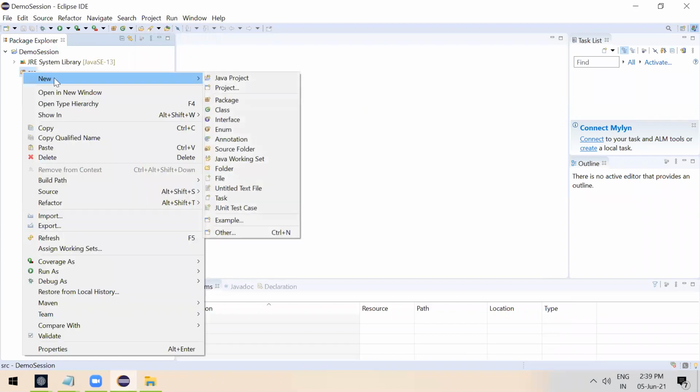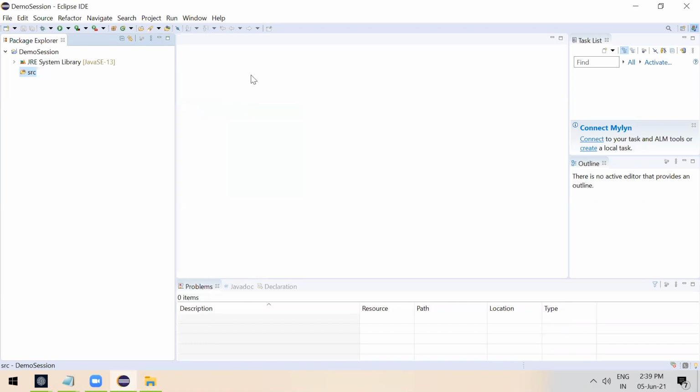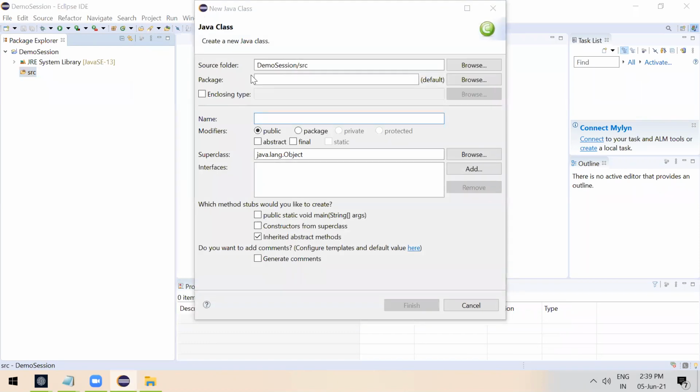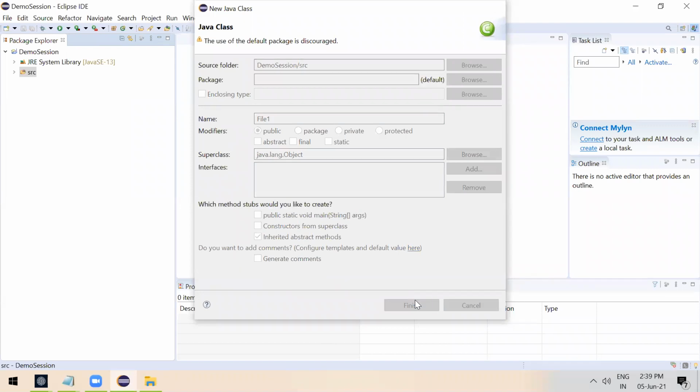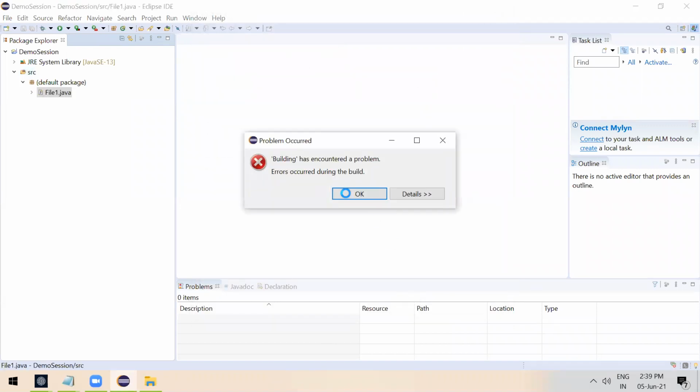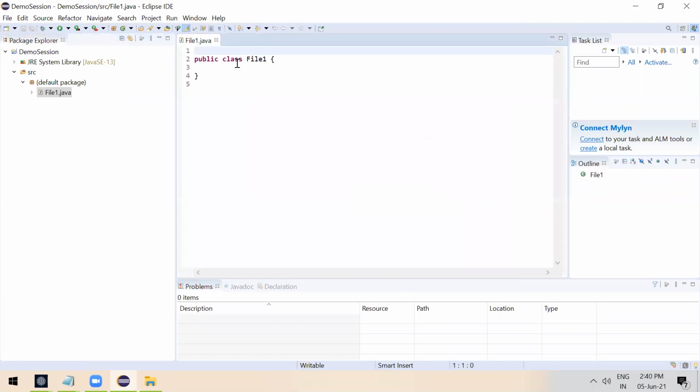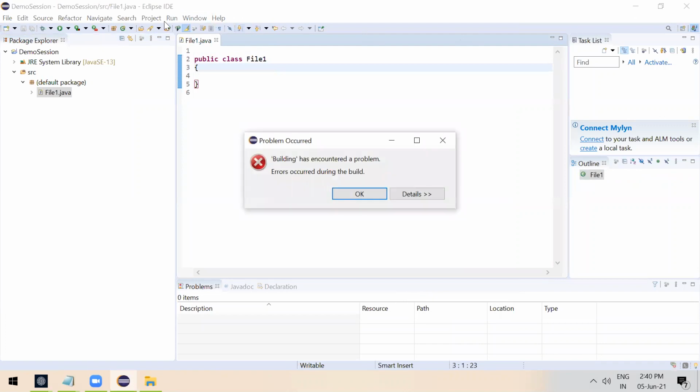Right click on src, new class. You can give any class name, say for example I'm giving file1. Click finish. The new class has been created.